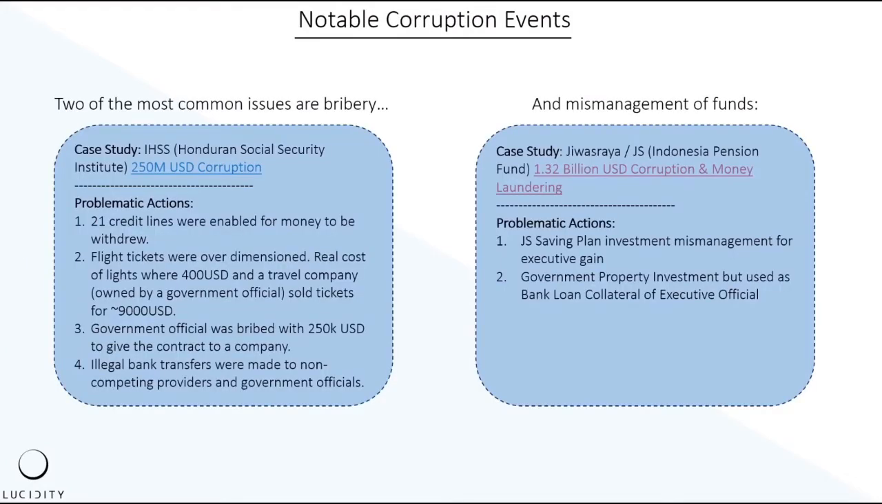Most notably, there are 2 common issues that lead to corruption. The first is bribery, and the second is a mismanagement of funds. And here I've listed 2 examples.